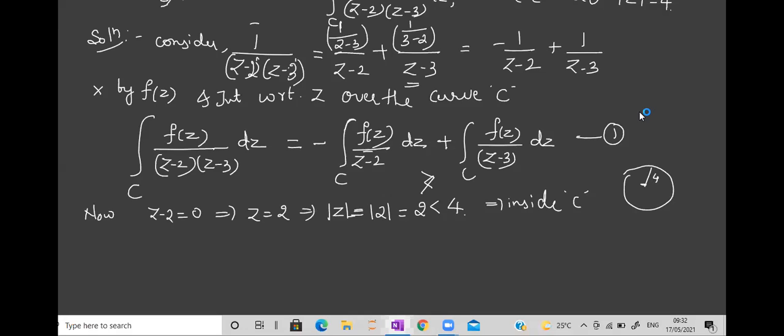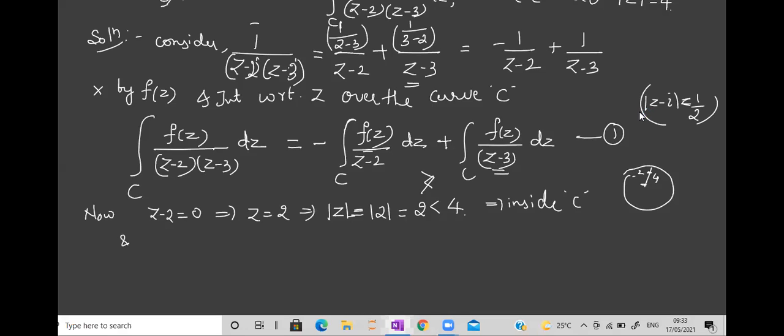So tell me, a point z equal to 2 will be inside this circle or outside? Inside. Obviously inside, correct? Somewhere here, because it's of radius 4. Similarly, can you guess the next point, z minus 3? Is it inside or outside? Inside, obviously. But in some cases they give the circle like mod z minus i less than half, equal to half and all. That time it is difficult to tell by drawing the circle, so please do understand this method of deciding about inside and outside.